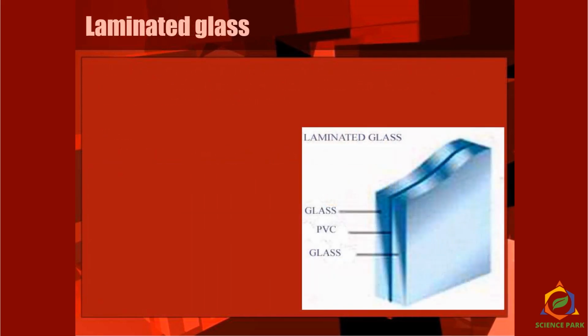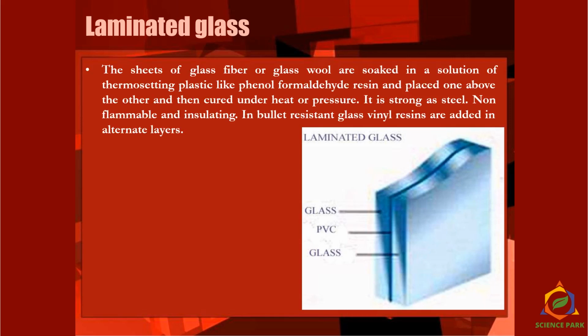Then laminated glasses. In between two glass sheets, we have a sandwich of polyvinyl chloride. The sheets of glass fiber or glass wool are soaked in a solution of thermosetting plastic with phenol formaldehyde resin, and then they are placed one above the other under heat and pressure. It is as strong as steel.